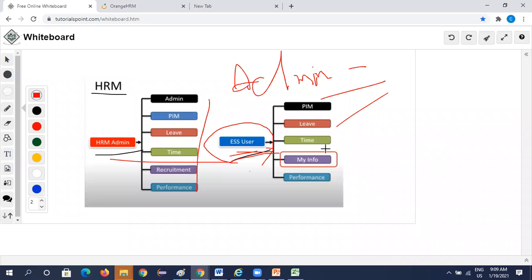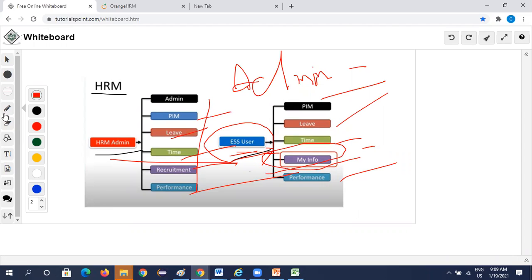would have the access of leaves, time, my info, performance, etc. But HR can access all the employees' data, leave, employees' time, recruitment, performance, and everything. Okay. So now we are going to work on my info module.